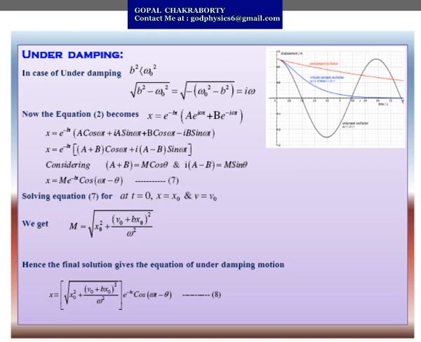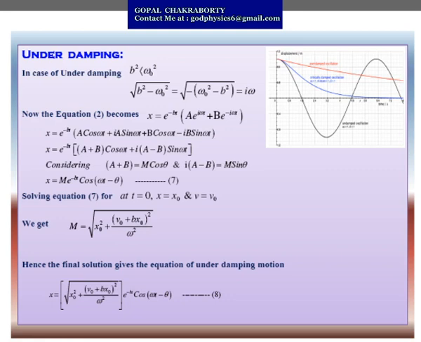So by putting again the same boundary condition as I have discussed earlier, that at t equals 0, x equals x naught and v equals v naught, we get the m value as under root x naught square plus, within bracket, (v naught plus b x naught) by omega, whole square.